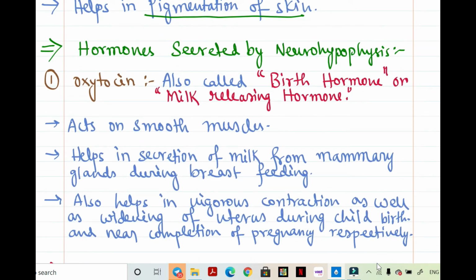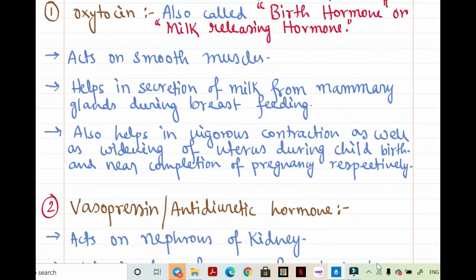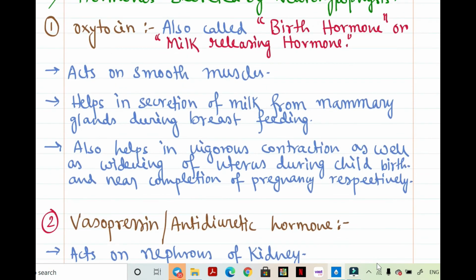Now, hormones which are secreted by neurohypophysis. Neurohypophysis generally secretes two hormones. One is oxytocin and another is vasopressin. And those two hormones are synthesized by hypothalamus. Then they are sent to neurohypophysis. They store it, and when they receive stimulus, according to it, they release oxytocin as well as vasopressin.